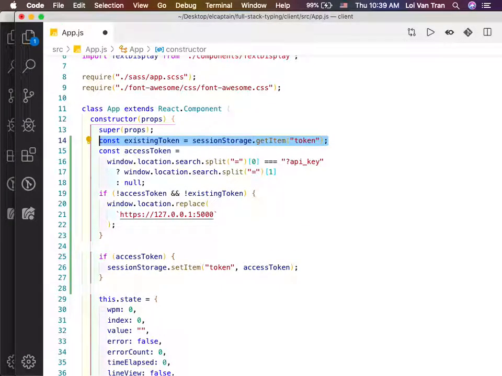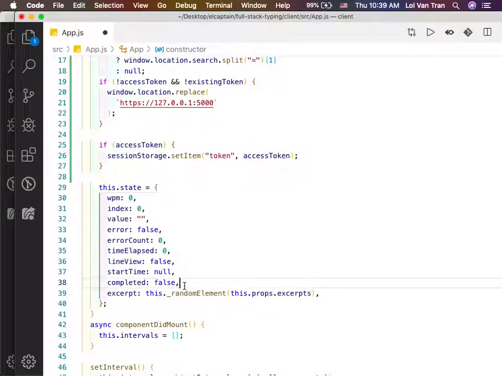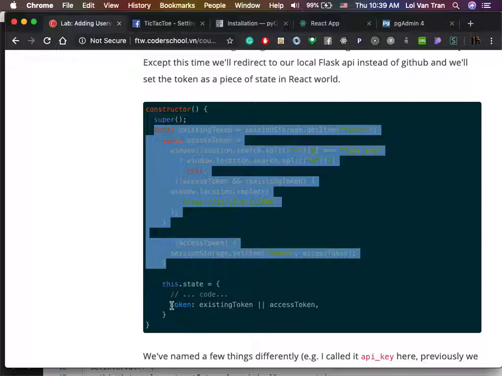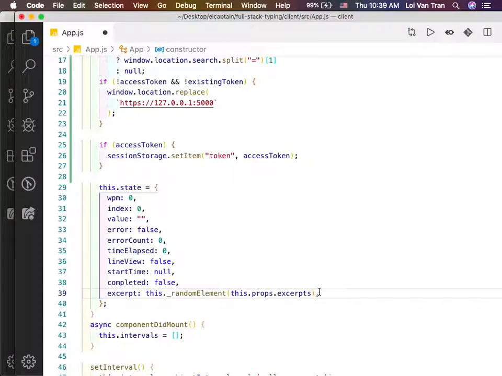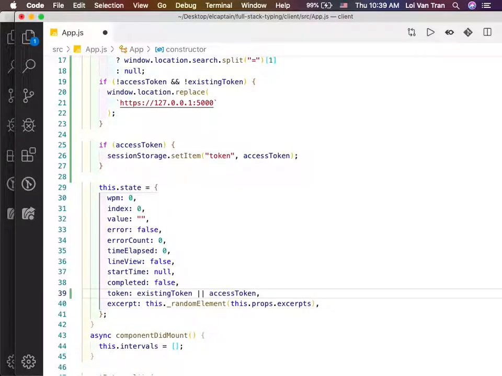Basically, what is the objective of this code? The objective is to look for a token inside your session storage or inside the URL. If neither one of these exists, we're going to redirect them back to the original sign-in page, which in this case happens to be a Flask API running at 127 blah blah blah. Additionally, if we find an access token in the URL, we're going to set it inside our session storage. Lastly, we need to set state with this. So we're going to say our token is either an existing token or an access token.